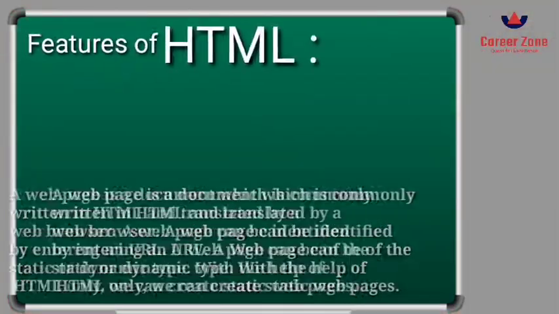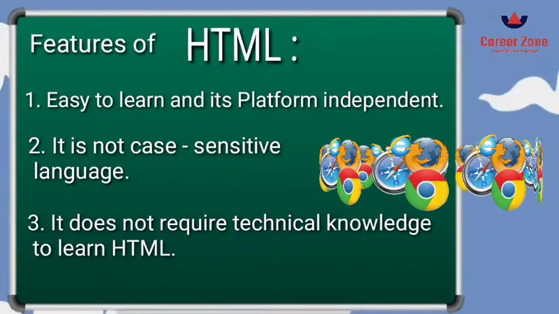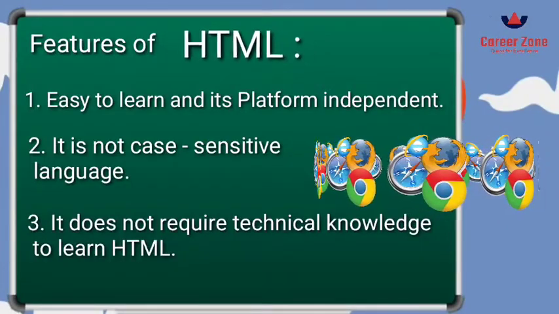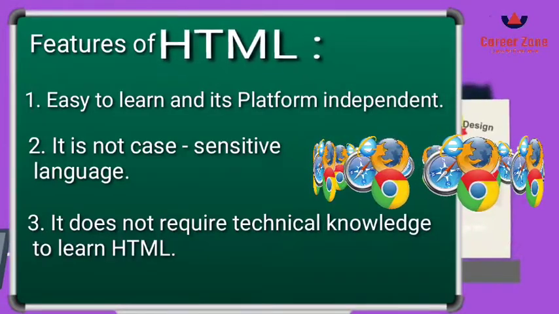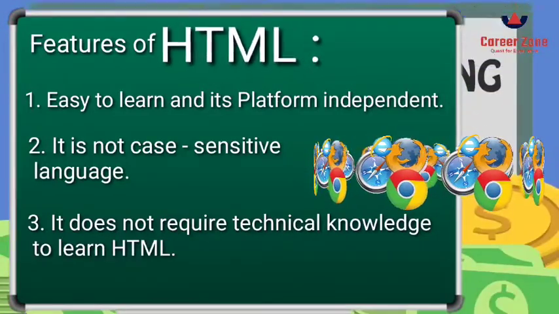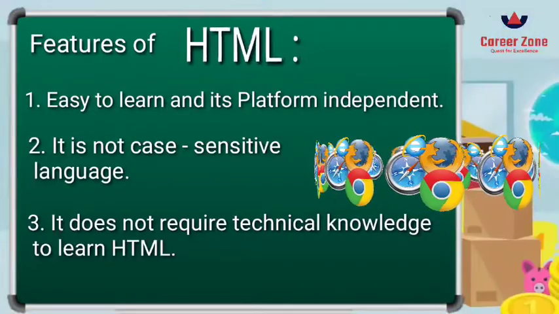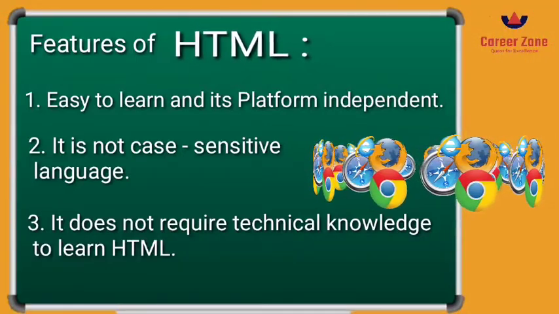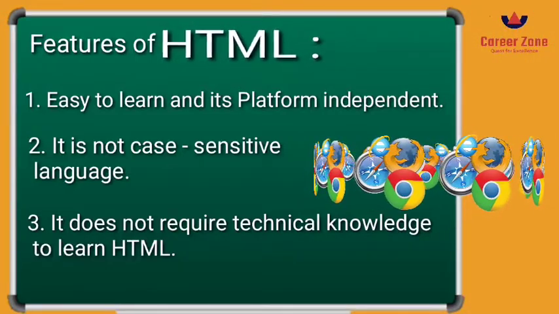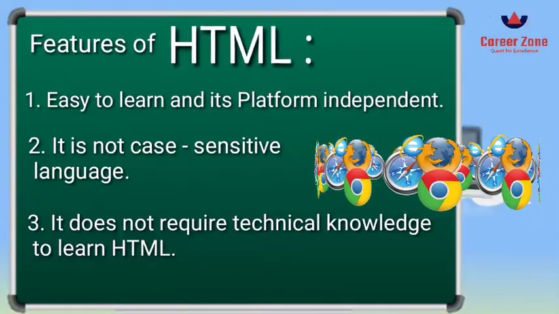So let us now see some of the features of HTML. The first one is easy to learn and platform independent, which means that it is very easy to learn the HTML language because there are very easy predefined tags which already define what needs to be done, or how the output is going to be seen on the web page.